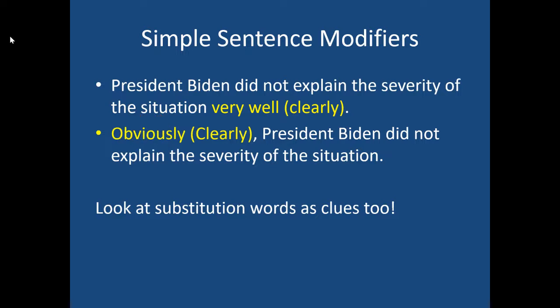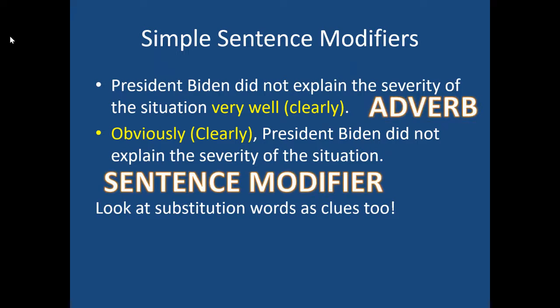So in a sense, what I'm saying is if you mean very well, as in clearly, very well, I wouldn't necessarily put a comma in that one because that doesn't make sense. But if I mean the word obviously or clearly, that seems like it would take a comma because I'm making a comment about the whole sentence. So sometimes substitution words can also help. So that one's the adverb. That one is the sentence modifier. That can be confusing. We start off with some early easy stuff in this unit. Maybe that's a little confusing for some people.